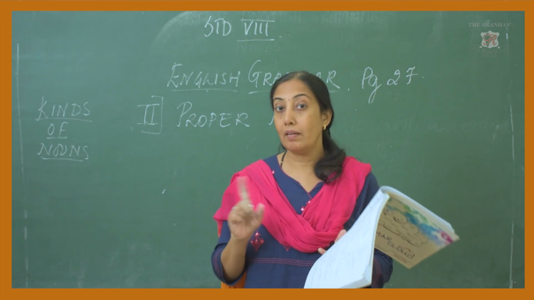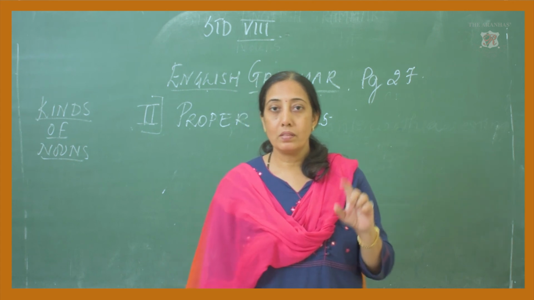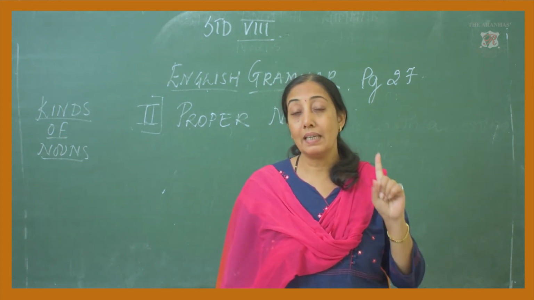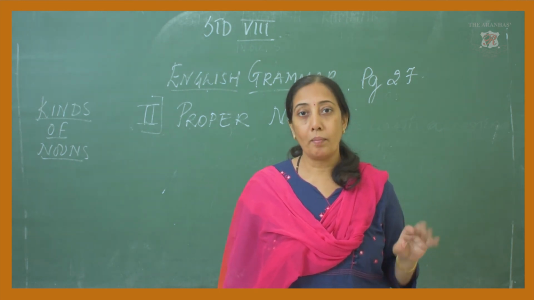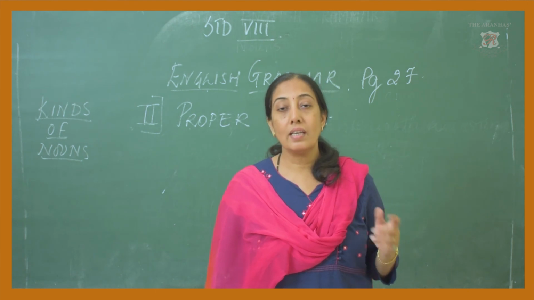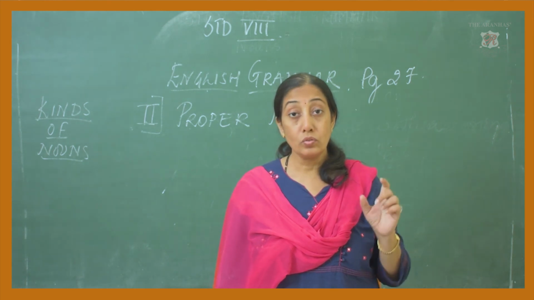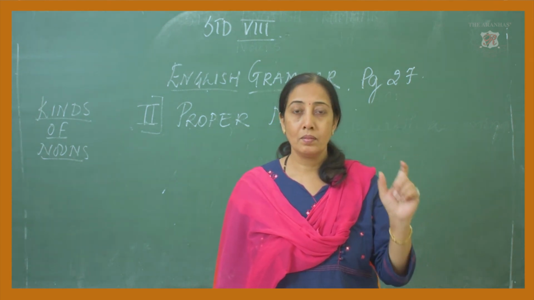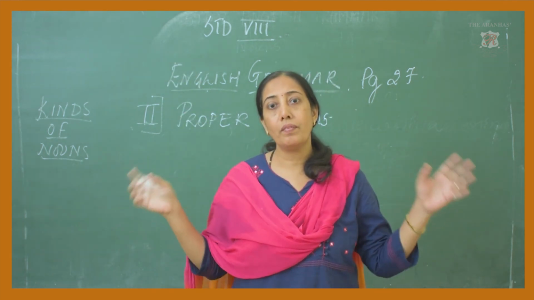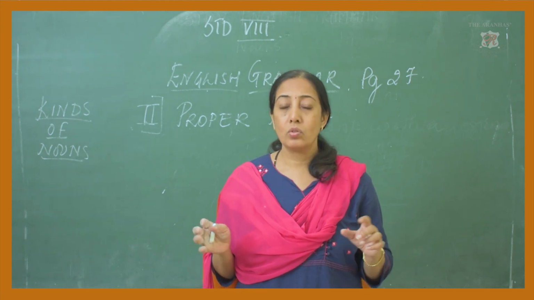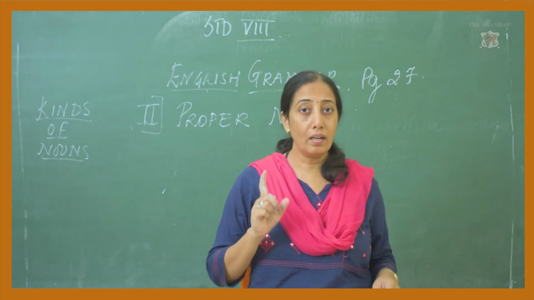Proper nouns do not have a plural form. Why do they not have a plural form? Because every person has one name. So that's why it is always in singular form. They are never in plural form. I can say boys, but I can't say Chennais, I can't say Kolkatas, I can't say Mumbais. Mumbai is one proper name. There cannot be a third Mumbai, fourth Mumbai, where I call them Mumbais. So that's why all proper nouns will always be in singular form.